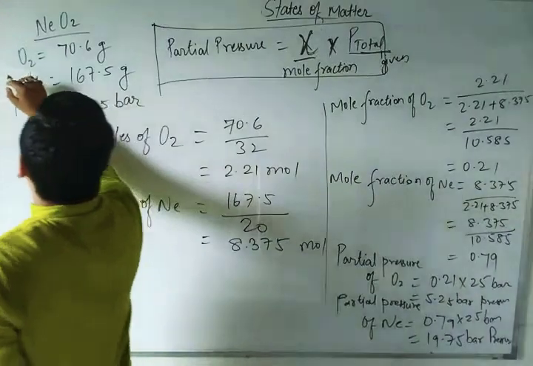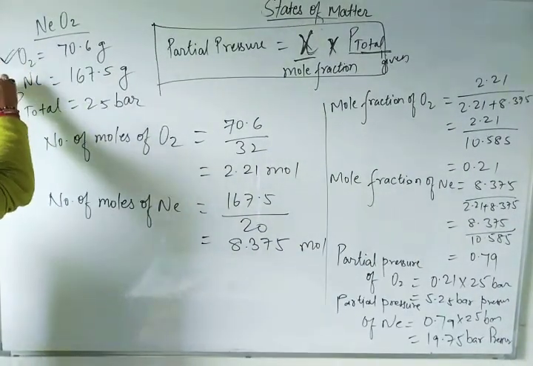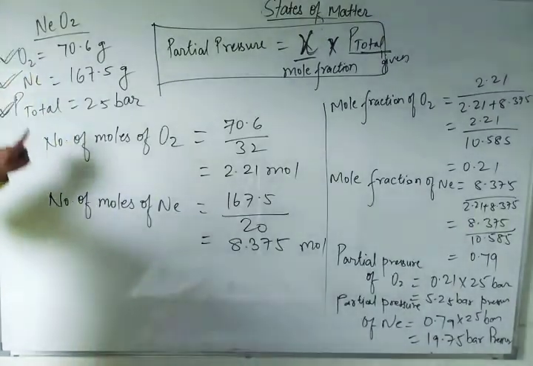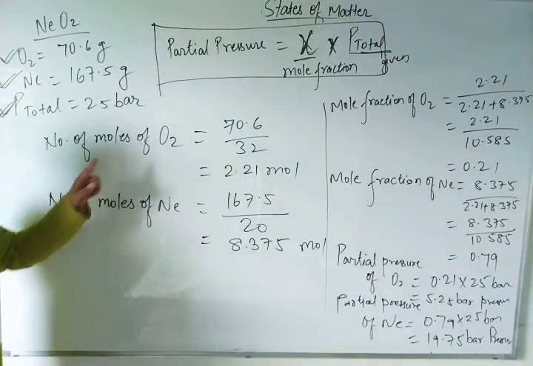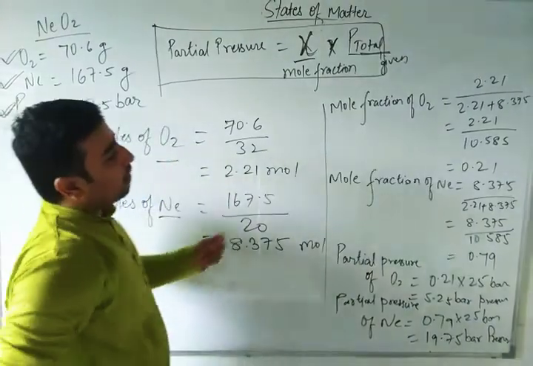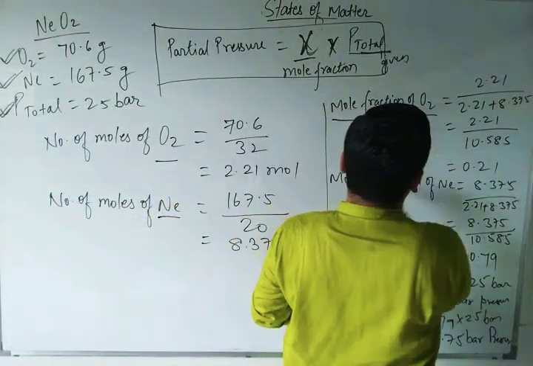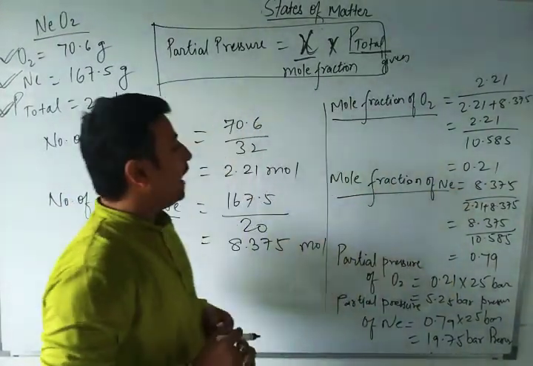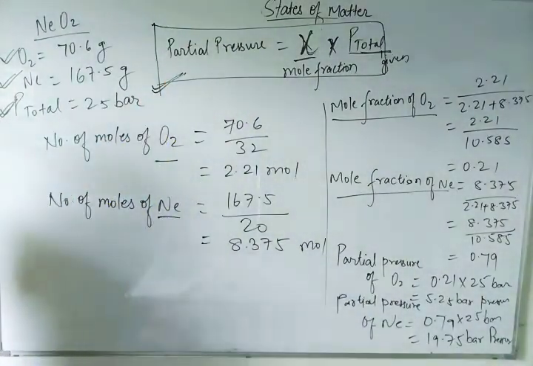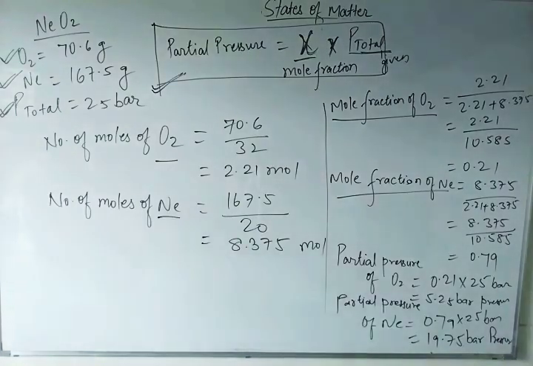You can see here only the weights of oxygen and neon were given, and P total was given. First we calculated the number of moles of oxygen and neon. After getting the number of moles, we calculated the mole fractions, and then we put them into the partial pressure formula. So easily we can calculate the partial pressure. I hope all of you understand this concept. It's very easy.